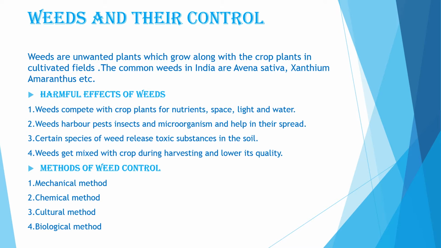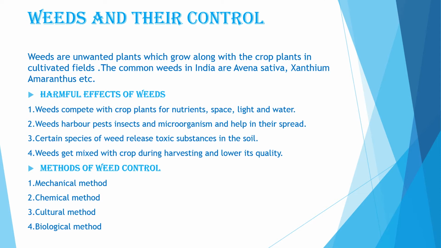So how can we control them, or what are the methods of weed control? The first method of weed control is the mechanical method. As the name suggests, we do it mechanically, by using our hands or some instrument. The mechanical methods that we can use to remove the weeds from our crop are uprooting and pulling out the weed plant by hand, or by using a trowel, or by plowing, land tilling or mowing.